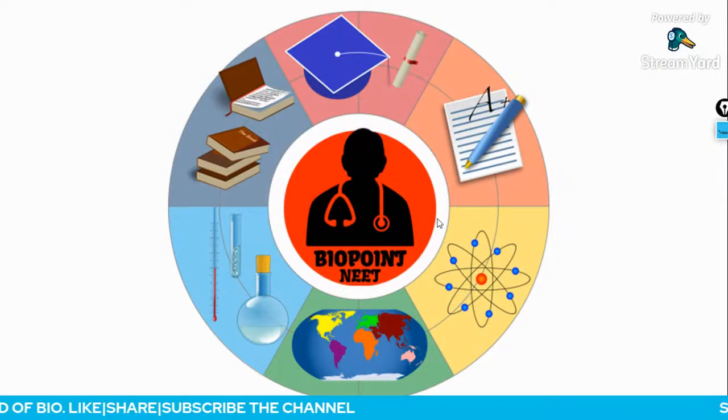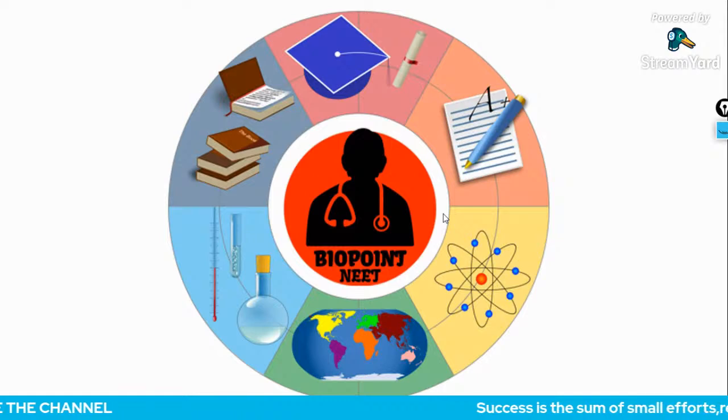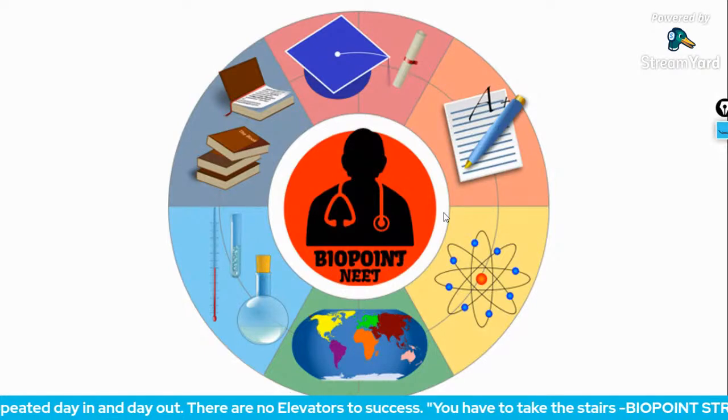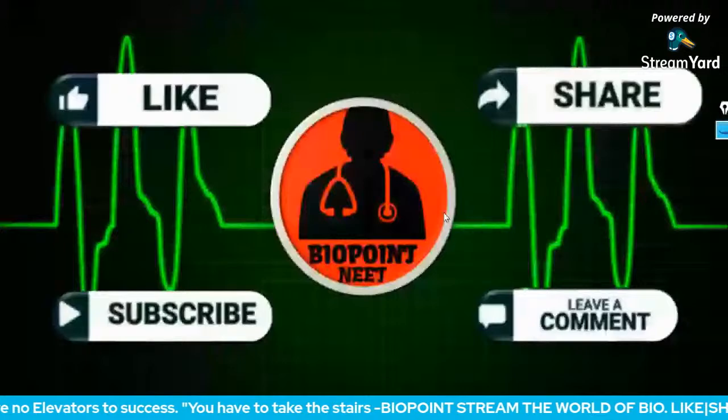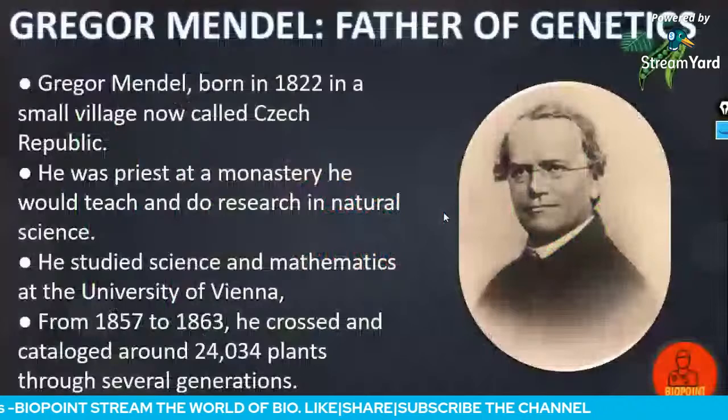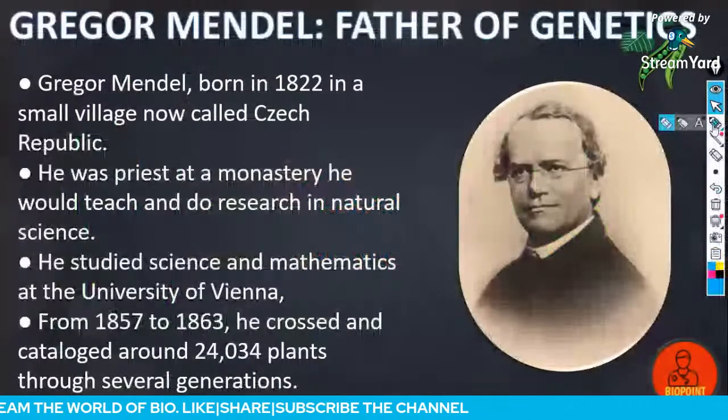Do share it with your friends, because this is one of the most difficult and most necessary chapters for all the NEET aspirants. So I'm going to explain this in a very, very simple manner, right from the basic concept of this chapter, which would definitely help you score better in your NEET exam questions based on this chapter. So let's get started. Principles of Inheritance and Variation.